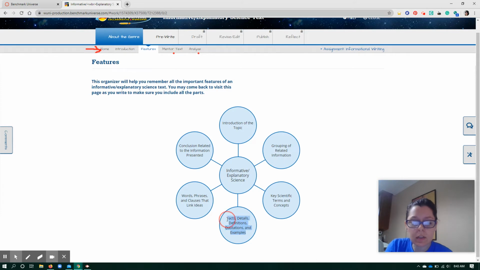Another thing is facts, details, definitions, quotations, and examples. So they're saying you need to give us details about the topic you choose to go over. You're going to tell us facts. Quotations are evidence. You're going to use evidence, which means you're going to have to do research. You're going to have to do a Google search and find some topics for you to talk about.